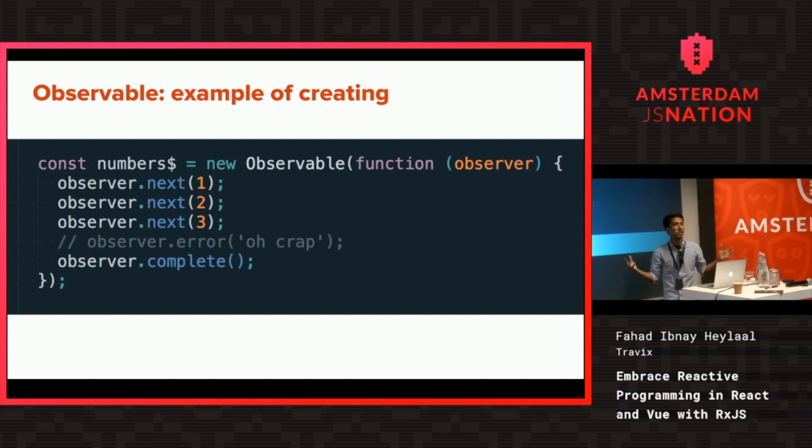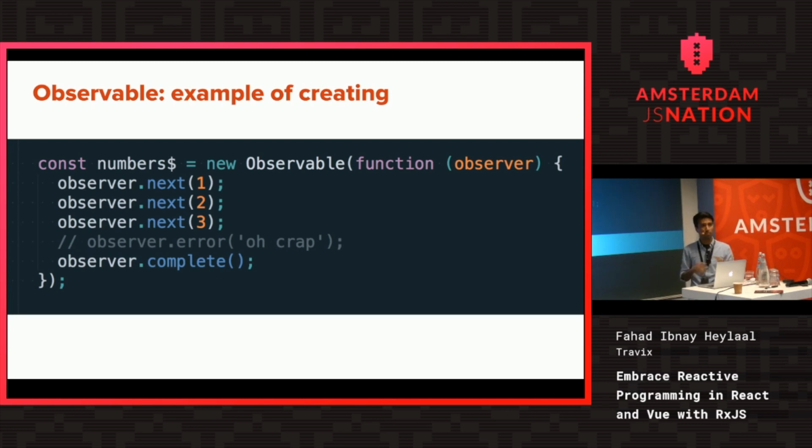Here, it's just a number stream, and one other thing I need to mention is it's a convention in the community to always end the variable name with a $ sign, to make you feel like, okay, this is actually a stream, so I need to work with it this way. And here you have the observer, and it can have 3 methods. If you want values to be emitted, you call observer.next. So I'm emitting 3 values sequentially. It can be asynchronous too, doesn't matter. So 1, 2, and 3. If I happen to have an error, I can do observer.error and send my error message there. And optionally, if I want my stream to end, I can call observer.complete, and then it just ends.